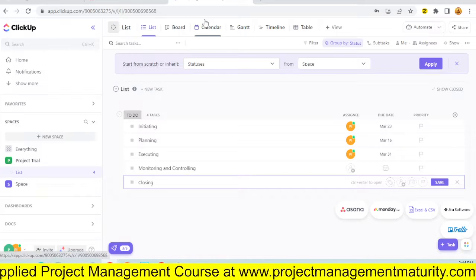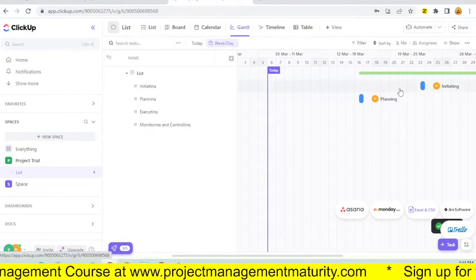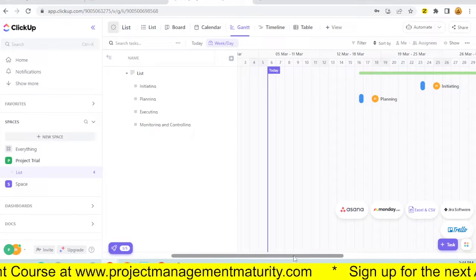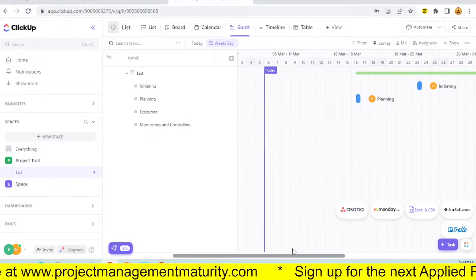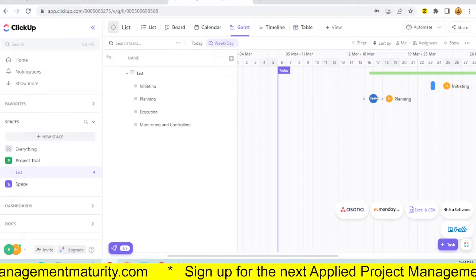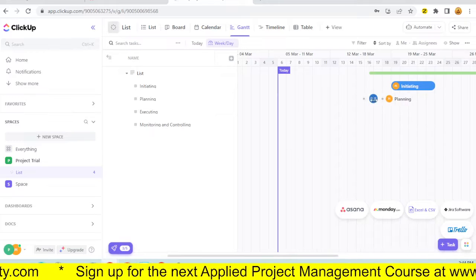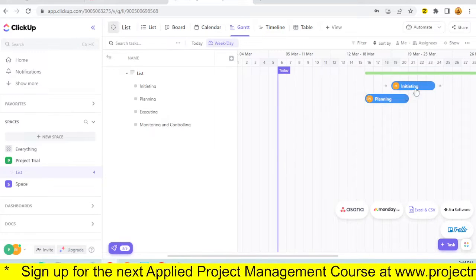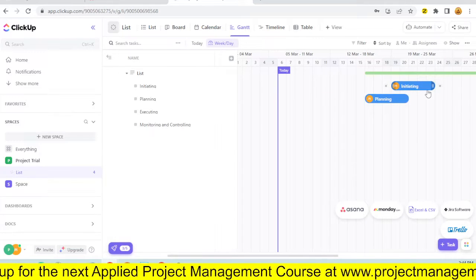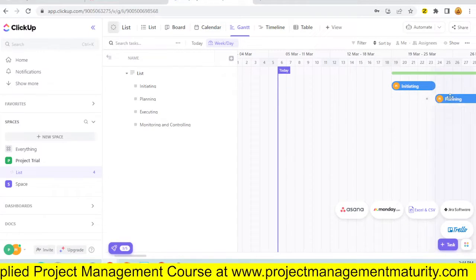Let's see what else. If I wanted to see a Gantt for what I've done so far, not bad. At least I can see the Gantt. I just don't know how to link the tasks. Let's see, can I link them somehow so I can make them longer? I think these little bubble things will probably let me click and drag.